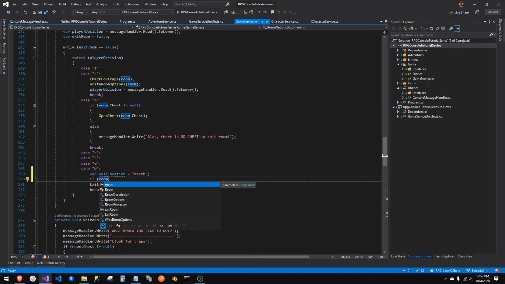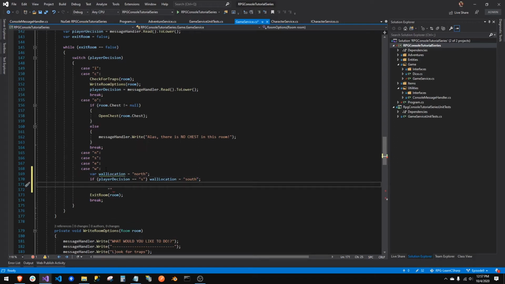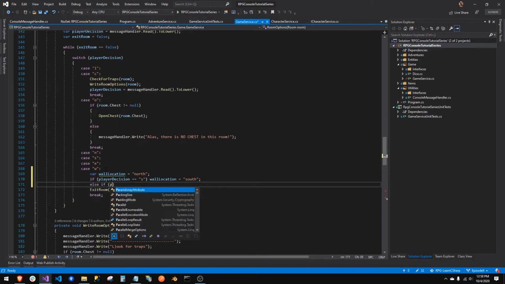Let's do this the easy way. So if player decision equals S, wall location equals south. Why do I do that? Because we want to actually have it spelled out the way our engine spells it out. There's probably a much more eloquent way of doing this, but I'm just going fast. Else if player decision equals W, right? Oh, I just did caps equals W.